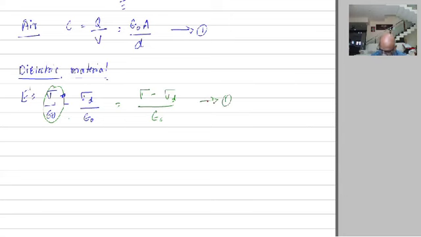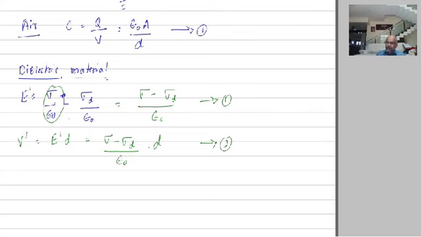This is the electric field. Now the potential V dash. V dash is equal to E dash into D. So V dash is equal to sigma minus sigma d divided by epsilon naught, into D. This is equation number 2.